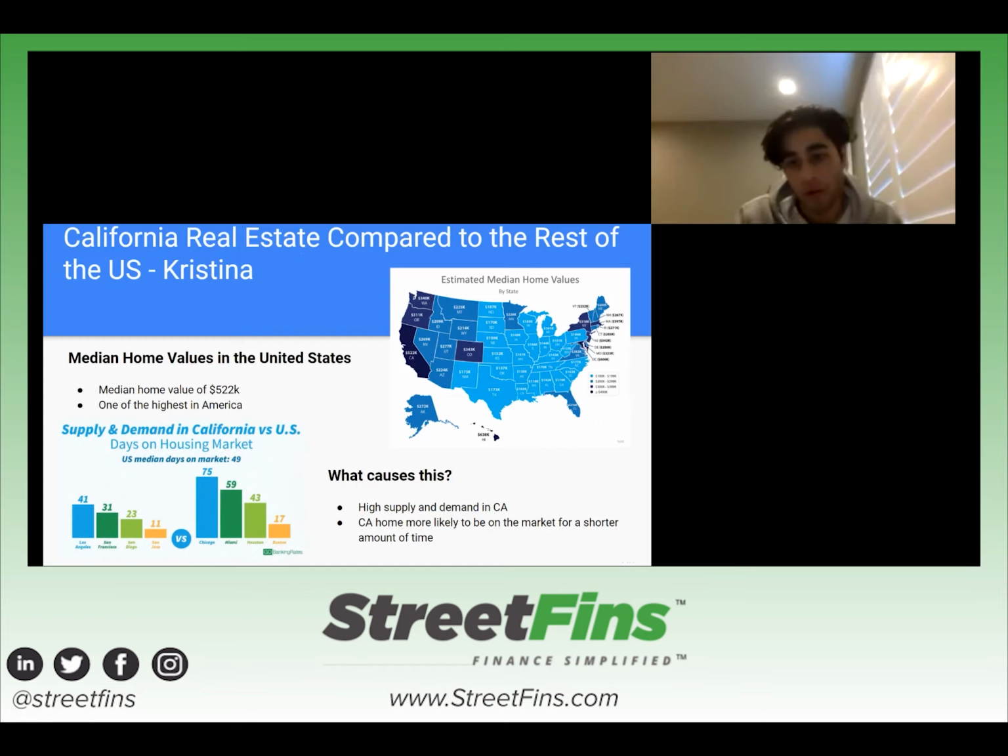So as we know, California real estate is very highly priced. But when we look at how it compares to other states, California has the third highest median home value, which is $522,000. What causes this is that, like we said earlier, California's demand is super high and the supply is super low. And again, this drives prices up. As you can see in the picture on the left, a house in any of these four major California cities will likely be on the market for a shorter amount of time than any other city like Chicago and Miami. Next slide.